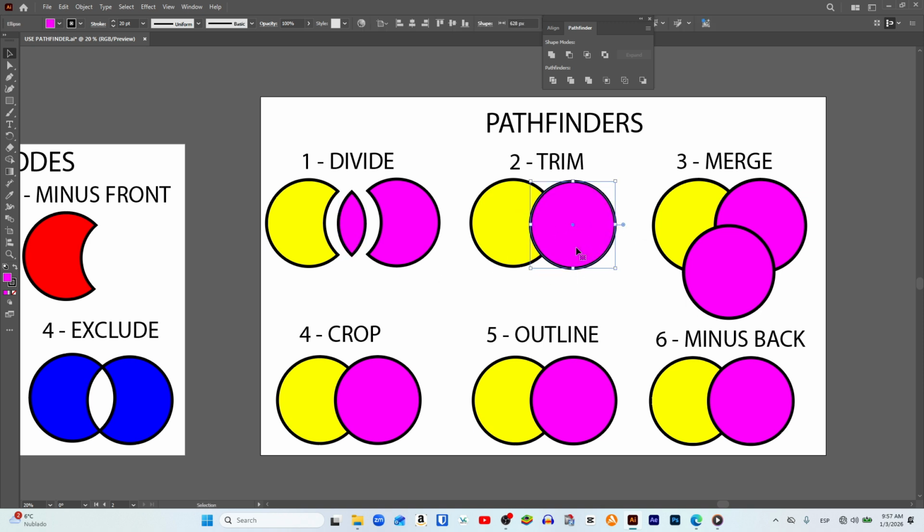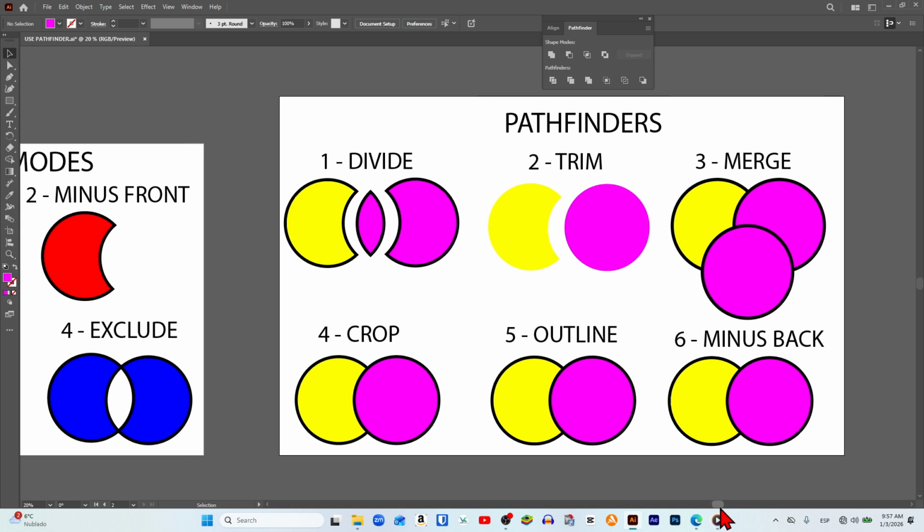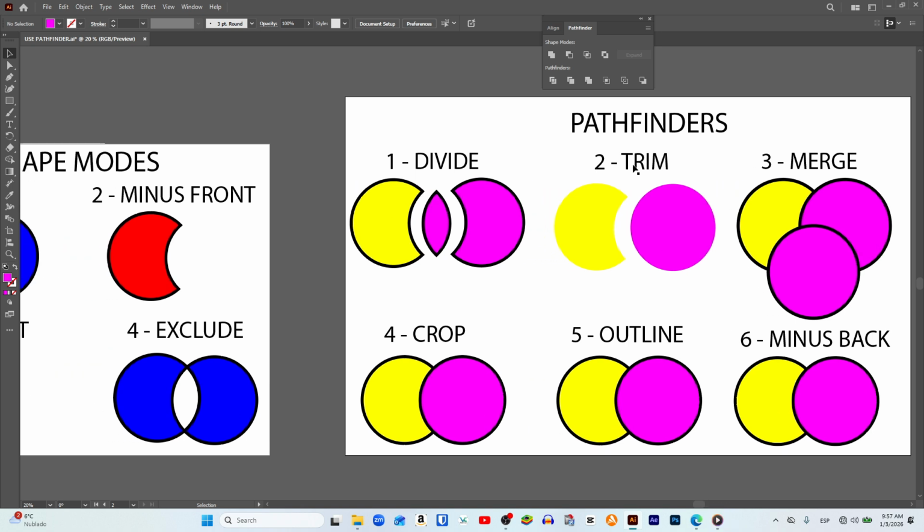Now we move on to the trim function, so we select both shapes and click on the trim icon. We right click on it, click on Ungroup, and just like before, we click outside the page and separate the shapes. Here I move slightly to the left, so that you can see that what has happened is very similar to what happened when we applied the minus front tool.